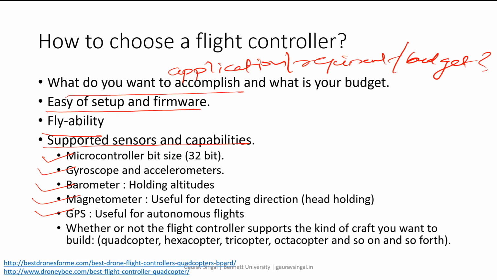There is also another parameter: whether the flight controller supports the kind of craft you want to build. Basically it supports quadcopter, hexacopter, tricopter, all kinds of platforms. If all these features are there, then we can select this one very easily.